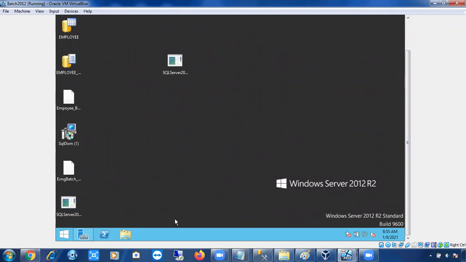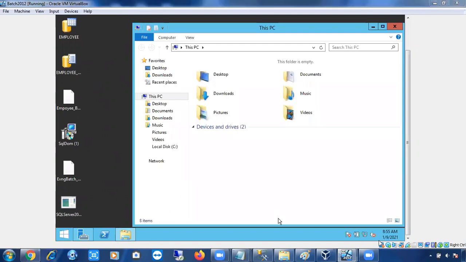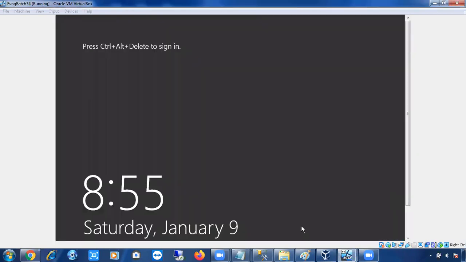So now let me check where my VirtualBox software is. This is my local machine, my computer. Open My Computer on the local machine. Let me stop one machine. If you are not using it, it is better to stop it.